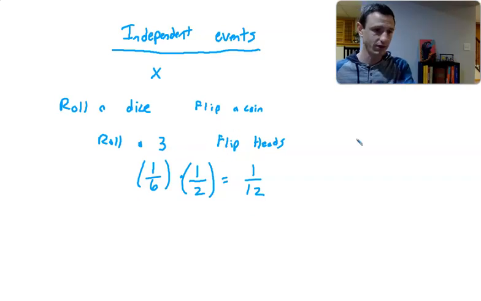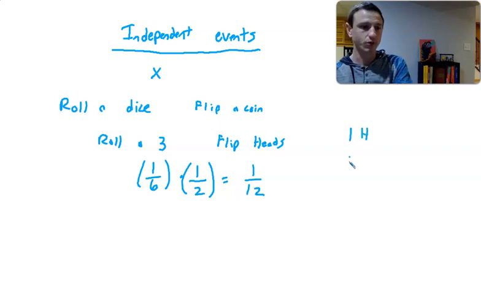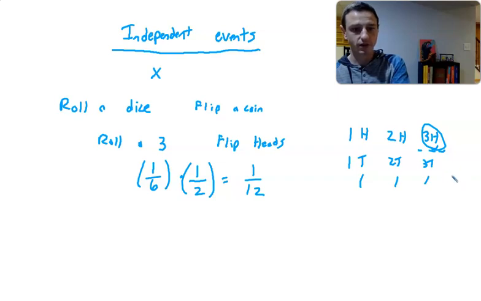And you could write this all out by actually showing the experiment. Well, I could roll a 1, I could flip heads. I could roll a 1, I could flip tails. I could roll 2 heads, 2 tails, and so on. And what you'd end up with is when we get to 3 heads, 3 tails, 3 heads happens one time out of 12.